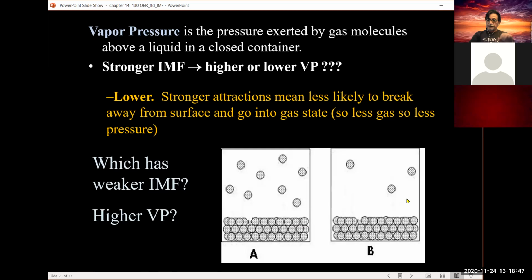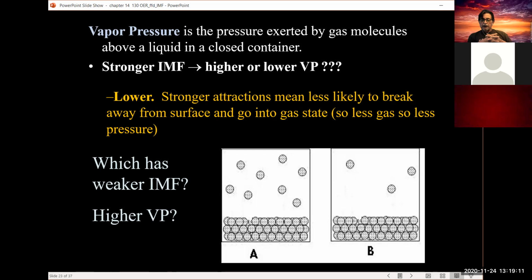Okay, this diagram here asks which has a weaker IMF. Well, we look and analyze the gas molecules that are depicted in the gas phase, and those are the spheres that are just all over, separated. You can see the ones that are somewhat organized, those are in the liquid phase.